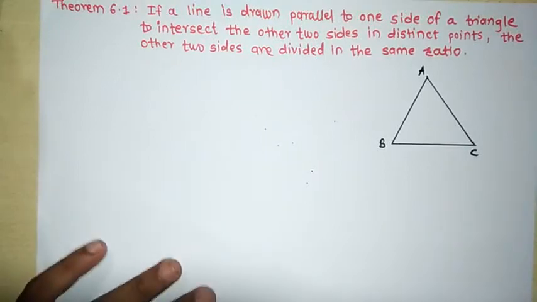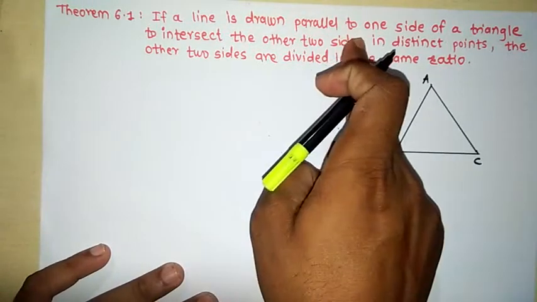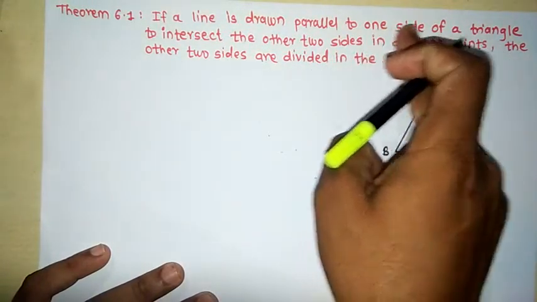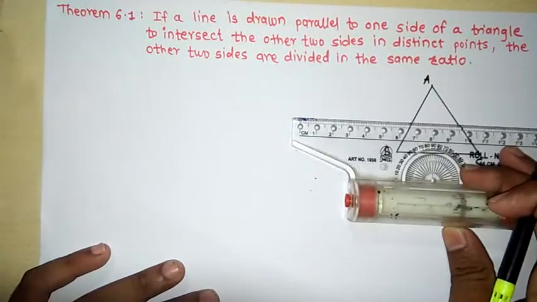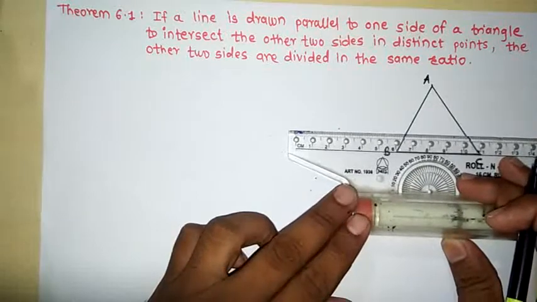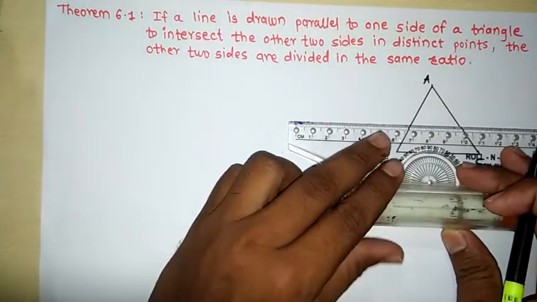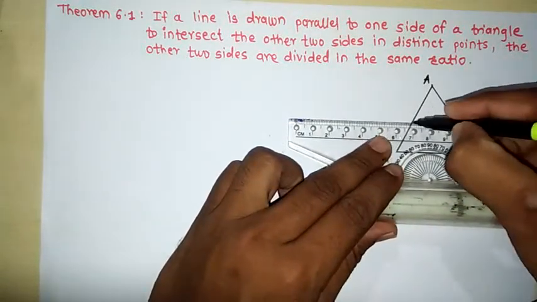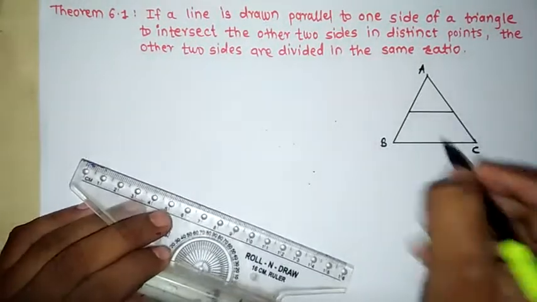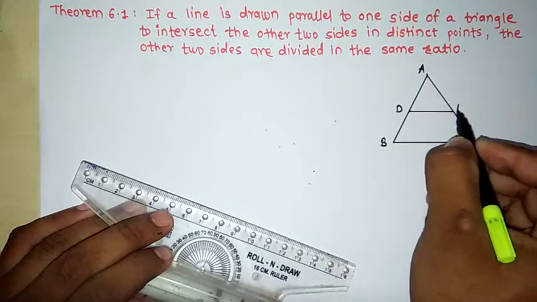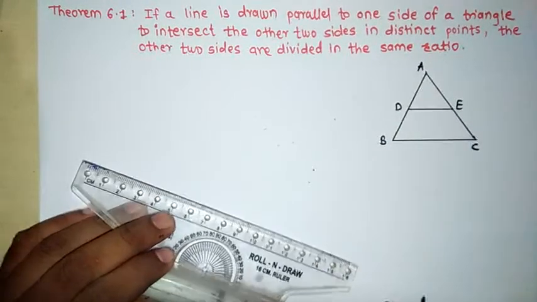Now what is given here? See the statement: if a line is drawn parallel to one side of a triangle. Here we have to draw one line which is parallel to one side of the triangle. Suppose this is a line which is parallel to BC. The line DE is parallel to the side BC.